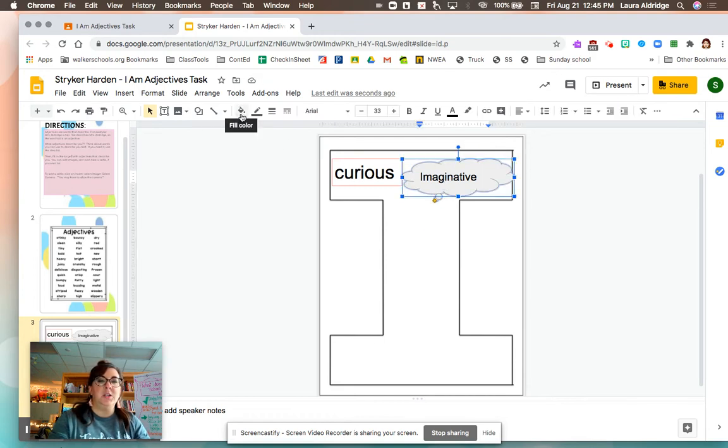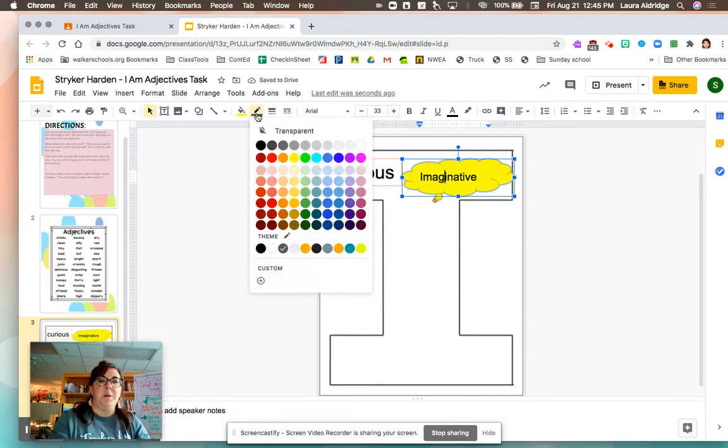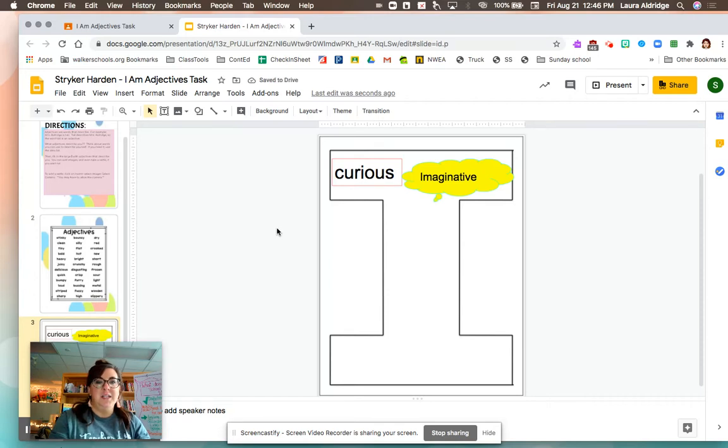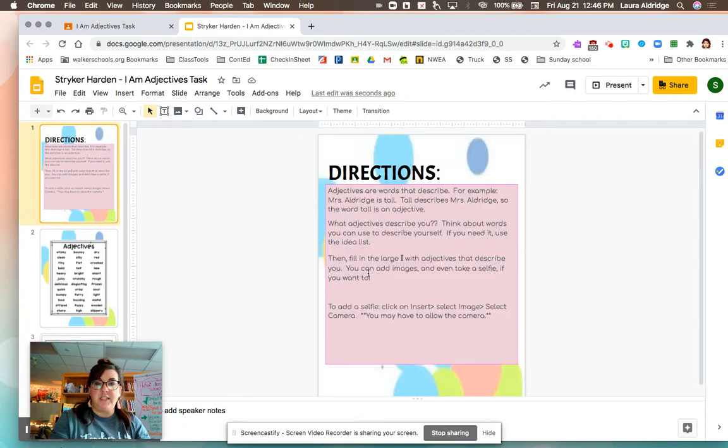So I'm going to go up here to my fill color and I'm going to change it to yellow. And I'm going to change my border color to bright blue. Here we go, imaginative. So I have 2 adjectives there. I'm on the right track. In my directions, though, it says to fill it in with adjectives that describe me, and then I can add images and take a selfie. So I'm going to go add an image.